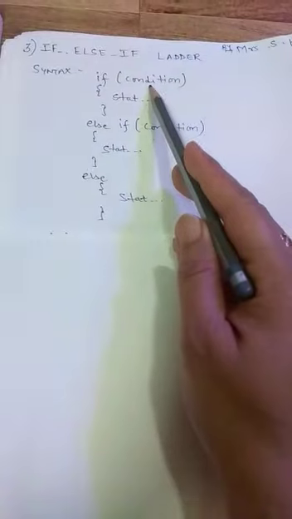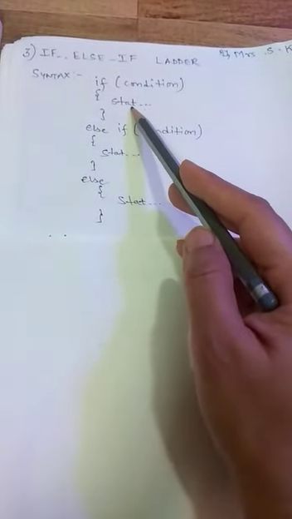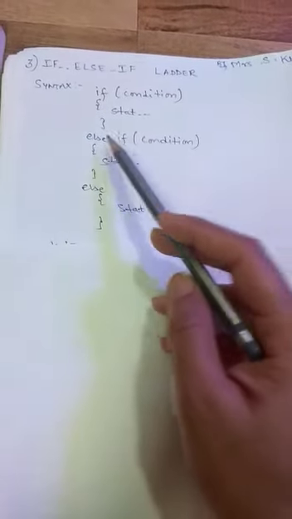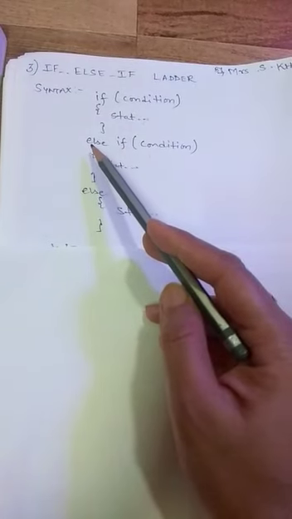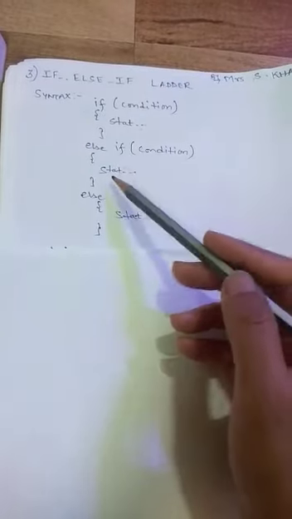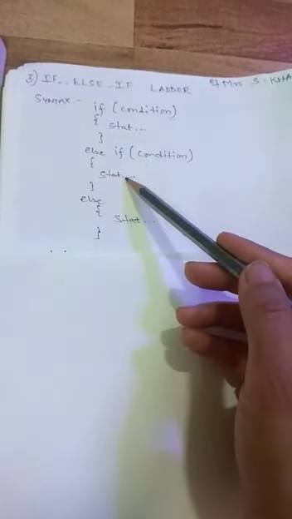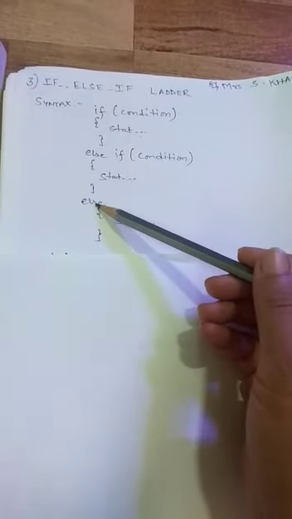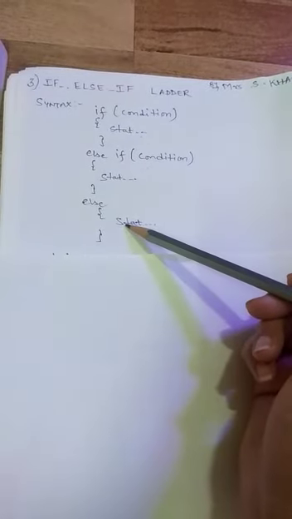Now let us see how it works. The syntax of the if-else if ladder is: if there is a condition, and in the brackets we have the statement. We can give one statement or multiple statements, but within brackets. Then we give else if. Just note, it is not if else but else if. Then in the brackets again there will be another new condition, followed by the statement within the curly braces. If the conditions are not fulfilled, then we have the else part, and within the else block also we have a statement. So now let us see an example of this.